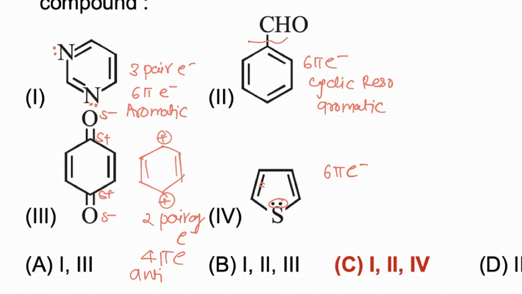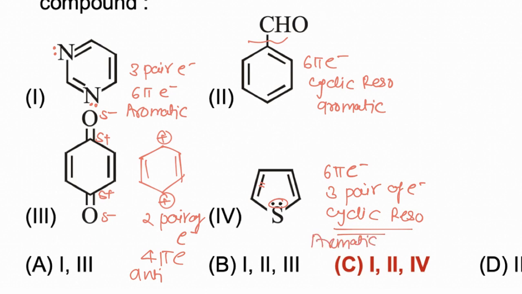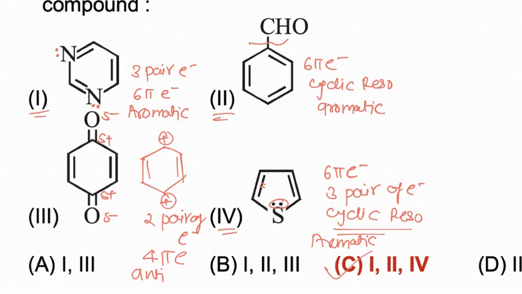So there are 6 pi electrons, an odd number of electron pairs, 3 pairs, with complete cyclic resonance. So this molecule is also aromatic in nature, and hence 1, 2 and 4 are aromatic in nature, and the correct answer is C.